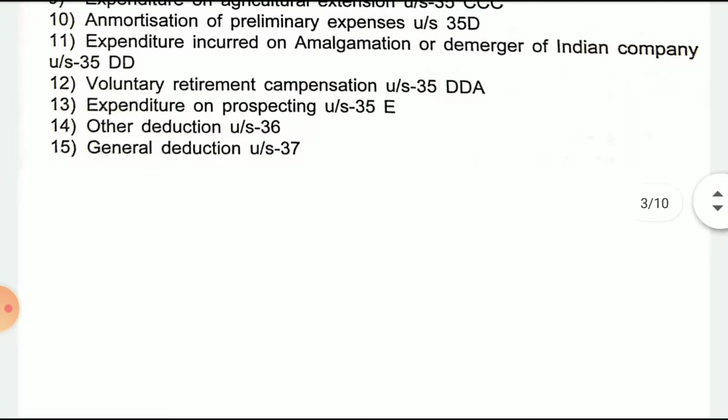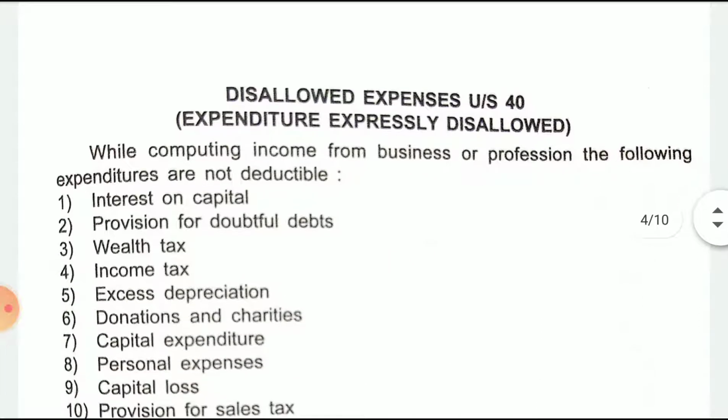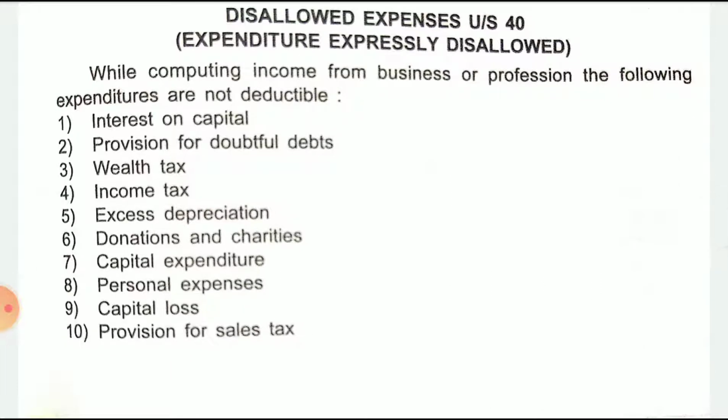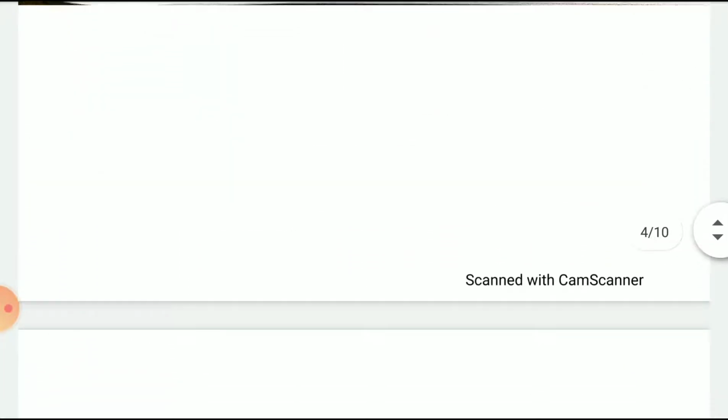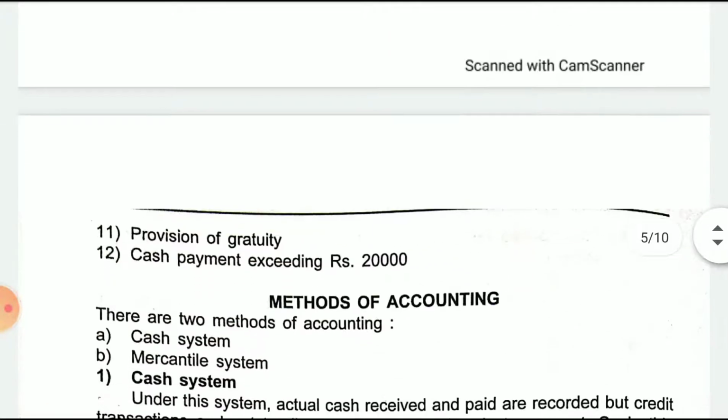These are those expenditures which are allowable. Now let us see those expenses which are disallowed, under Section 40 of the Indian Income Tax Act. These are interest on capital, provision for doubtful debts, wealth tax, income tax, excess depreciation, donation and charities, capital expenditure, personal expenses, capital loss, provision for sales tax, provision for gratuity. Then similarly, cash payment exceeding rupees 20,000. So these are totally disallowed.